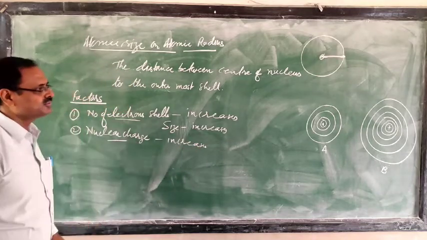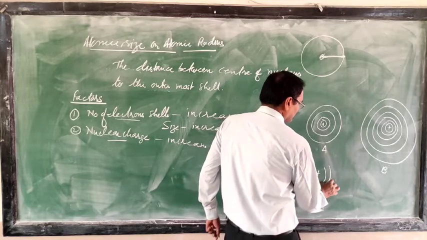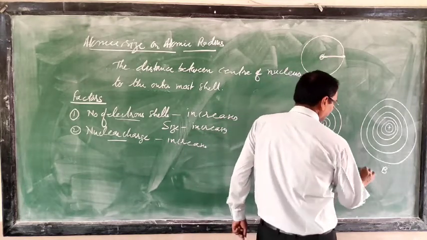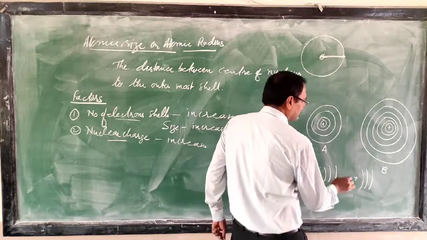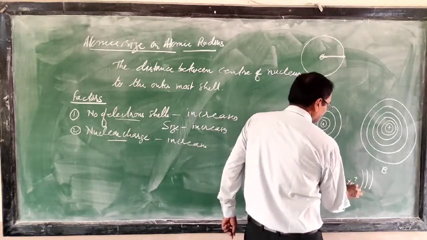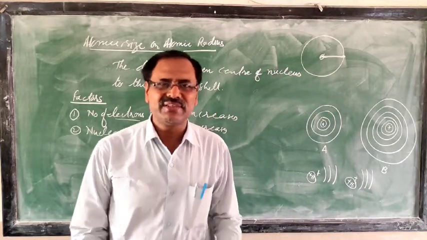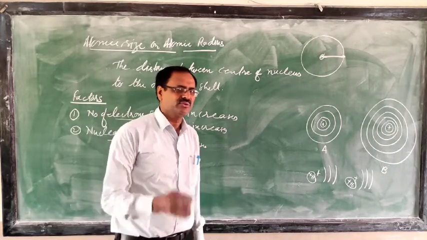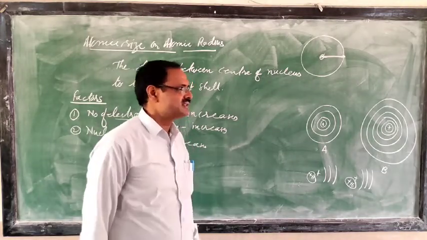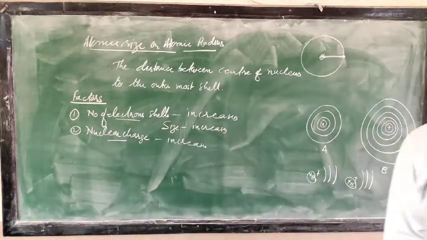So I will give you two atoms. Suppose this one has 3 cells, and that one also has 3 cells. Here the nuclear charge is plus 11. Here the nuclear charge is plus 16. You must be thinking, what is nuclear charge? It is very simple. Just see which charge is present in the nucleus. On the nucleus, positive charge is present.